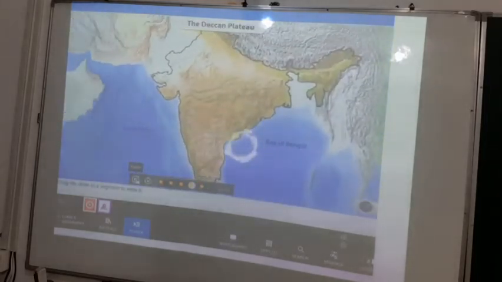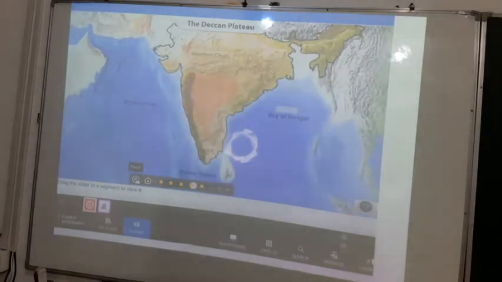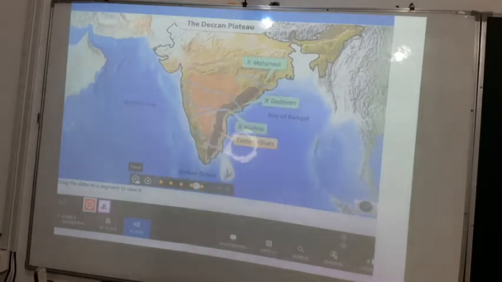The triangular plateau that lies south of the river Narmada is the Deccan Plateau, which is higher in the west and slopes gently in the east. The Deccan Plateau is bordered by the Western Ghats in the west. The Western Ghats rise sharply from the coastal plains and are also called the Sahyadris. Their highest elevation is in the south. The Eastern Ghats form the eastern margin of the Deccan Plateau. They are not continuous in nature. They are dissected by the east-flowing rivers of the Deccan Plateau.